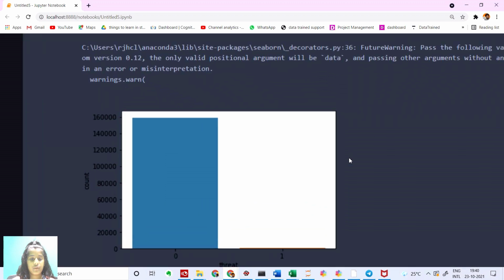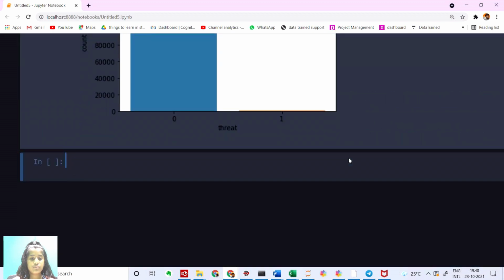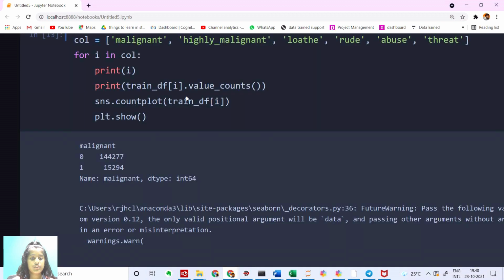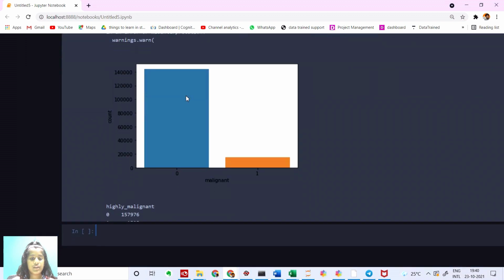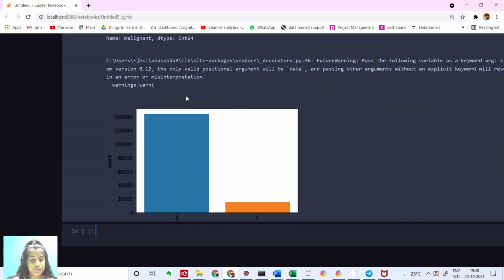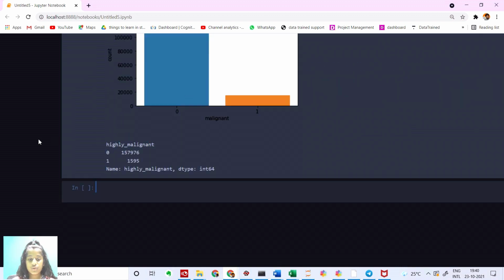And if we look into this, let me make it a bit small so you guys can see. Yes, malignant, highly malignant. We can see most of the comments are malignant comments. Now what we have to do is clean our data set. So wherever we have all these symbols, we're going to put it to email address. Wherever we have all these numbers, we're going to put it to numbers and all those things.